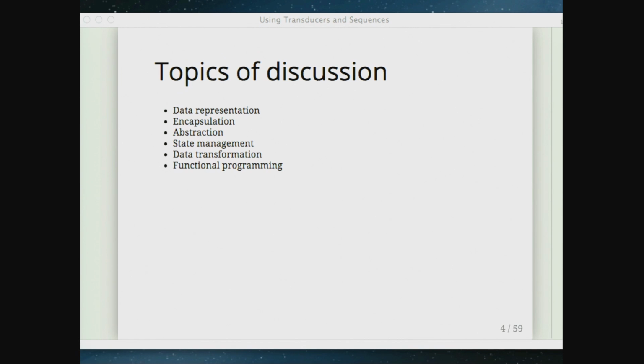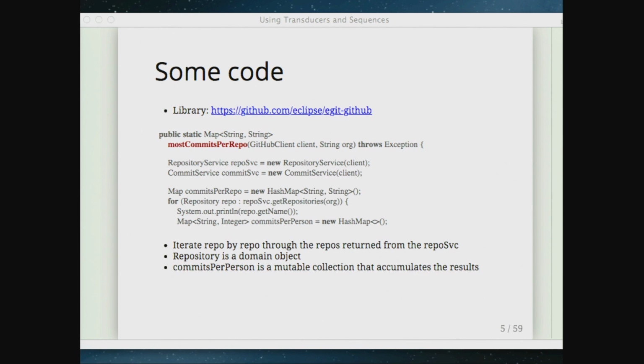Some of the things we're going to talk about are data representation, how we represent our domain objects, encapsulation, how we're holding our data, means of abstraction, how we manage state, and how we transform data from one form to another. Eventually we'll get to talking about some functional programming things.